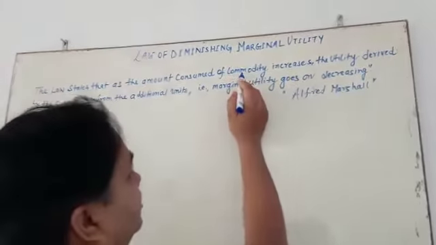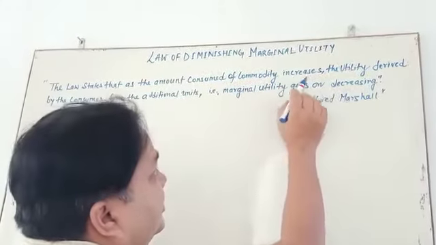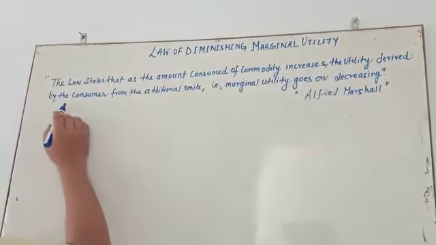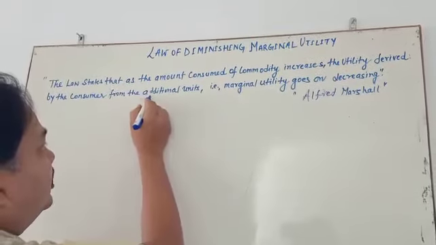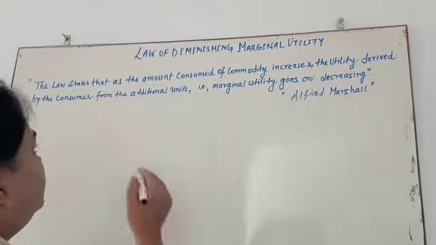suppose a commodity, here I took a glass of water, increases the utility derived by the consumer from the additional unit. What is the meaning of additional? Additional means you are going to consume one by one.